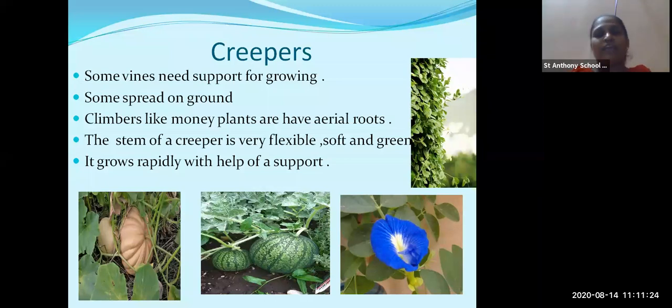If you break it, it will break easily. Flexible means it is easily breakable. It is very soft and green. And these plants always need the support of other plants, or they need a support. You can see the pictures here. Here is a pumpkin, watermelon.